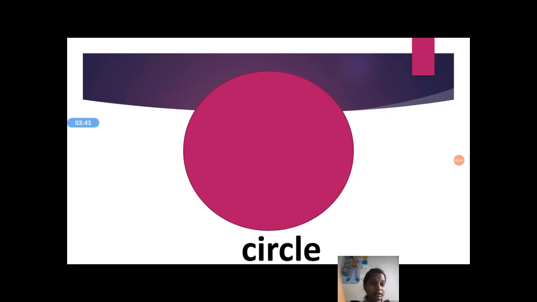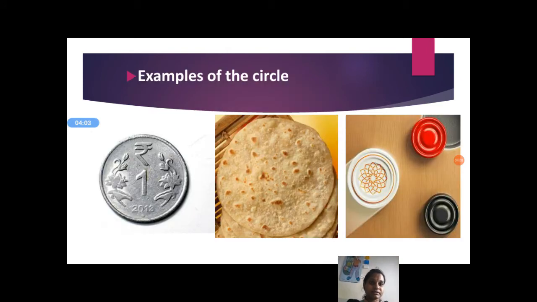And your mama wears bangles, no? Shape of the bangles, circle. And bindis are also in the shape of a circle. Okay, let's see examples of the circle. See, what is it? It is a coin. Shape of the coin, circle. Circle means round, and it is a chapati. Shape of the chapati, circle.